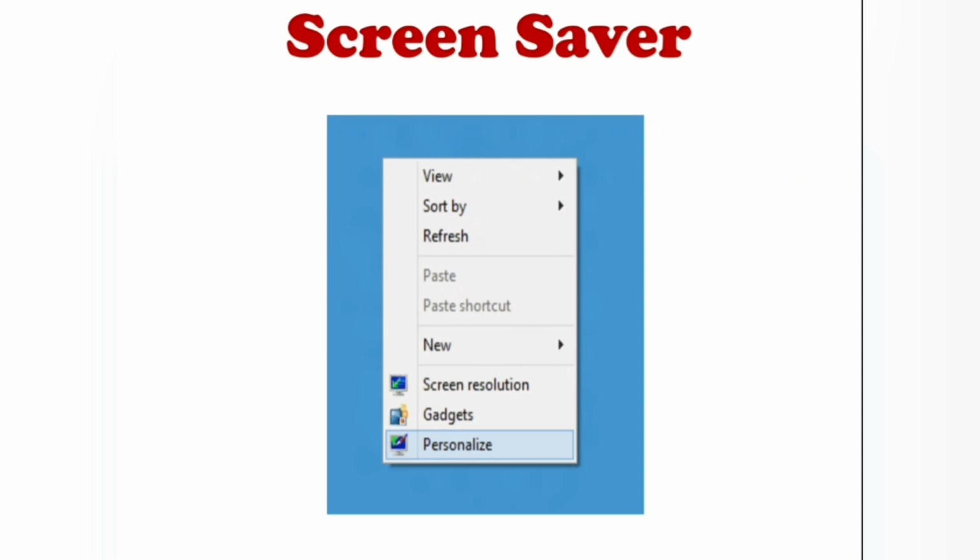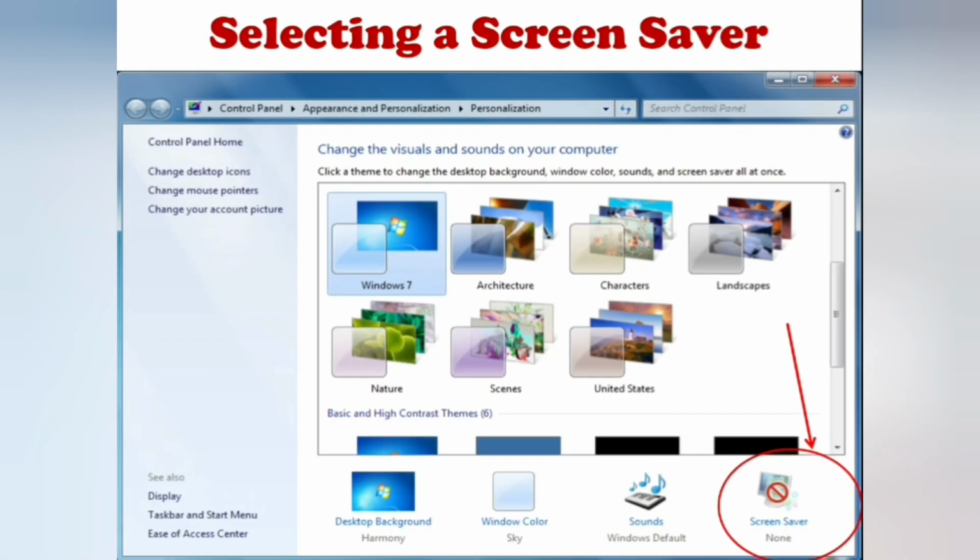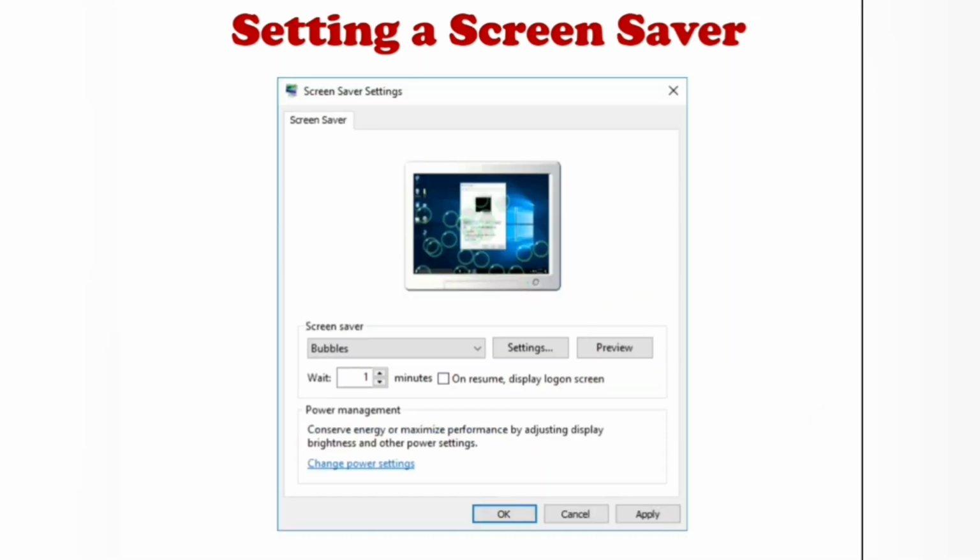To set a screensaver, you have to follow some steps. For that, you have to right click on the desktop. The menu will appear like this. In that, you have to choose the personalize option. The personalization window will appear like this. In that window, you have to click the screensaver. After clicking the screensaver option, we can get the window like this.